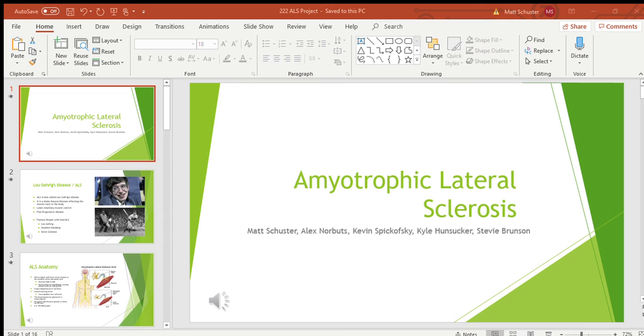Upon receiving the diagnosis, the patients below age 50 live for an average of 27 months. The patients 50 to 59 live for an average of 17 months. The patients 60 to 69 live for an average of 13 months, and then patients over 70 live for an average of 8 months.